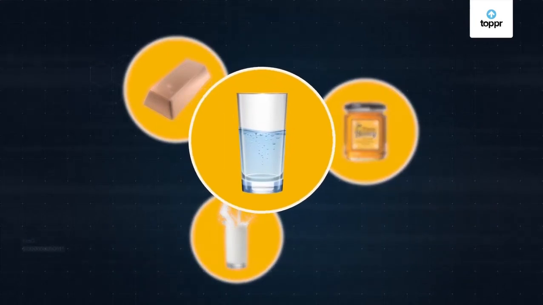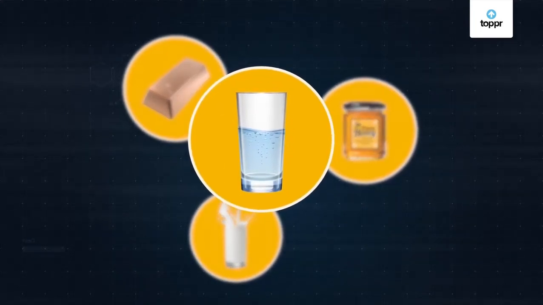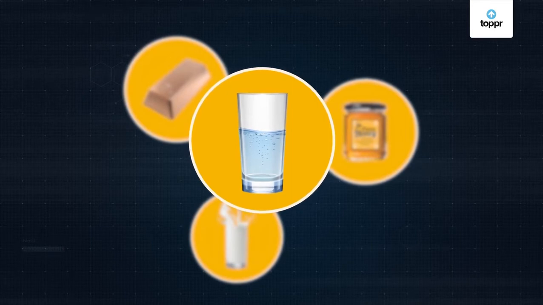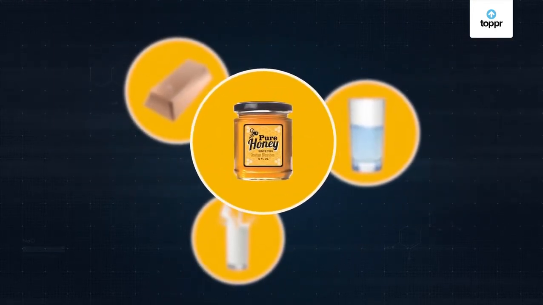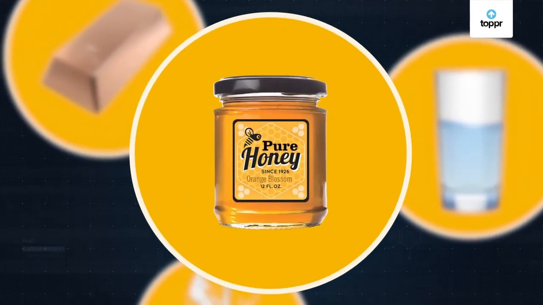Look at this glass of tap water. It looks clean enough, but it is not pure at all. It contains microbes and other substances mixed in it, which makes it impure. What about this bottle of honey? Yes, some of you might say, pure honey is written right there. But is it actually pure?